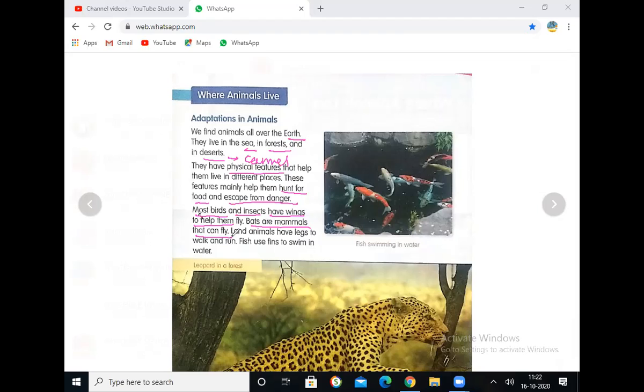Right. Land animals have legs to walk and run. Fish use fins to swim in water. Already we have discussed on the board itself also. Right? Some of the animals like fishes will swim by using their fins.